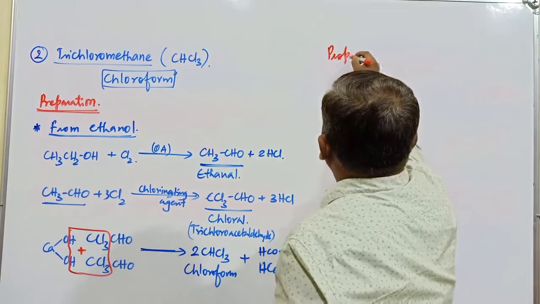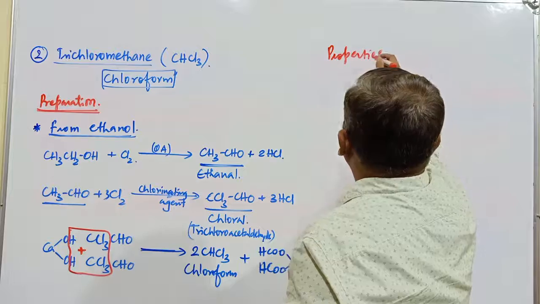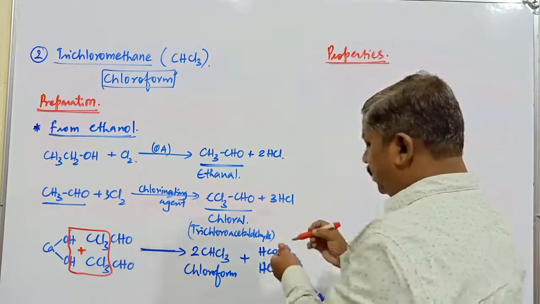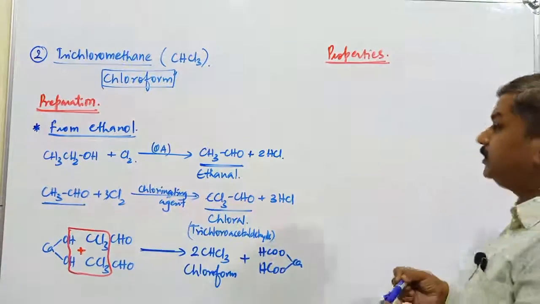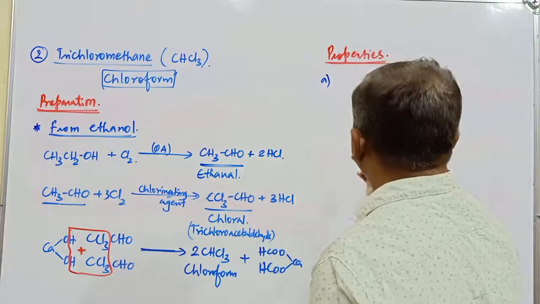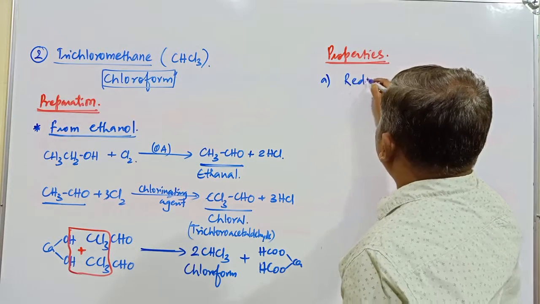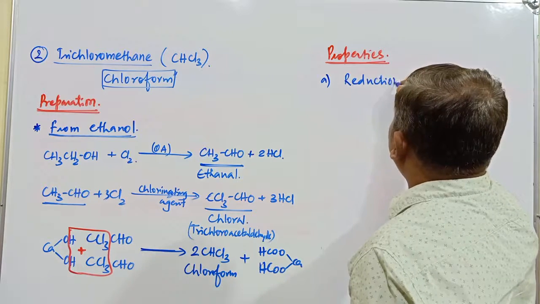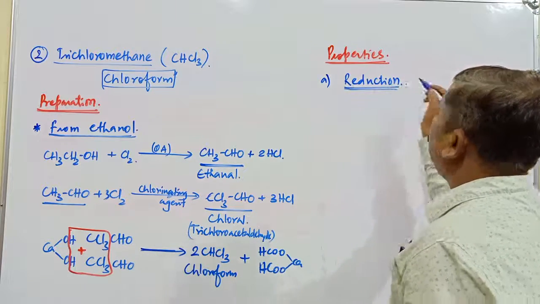Properties. If you consider the properties of this chloroform compound, it undergoes a number of different types of reactions. The first reaction is going to be reduction. What is the main product obtained by the reduction of this chloroform compound?